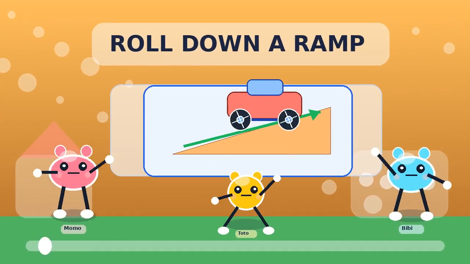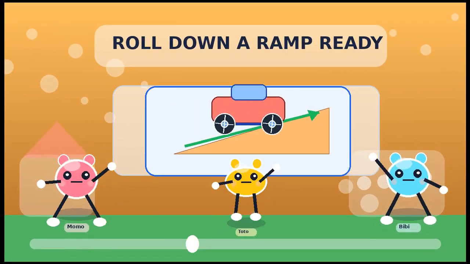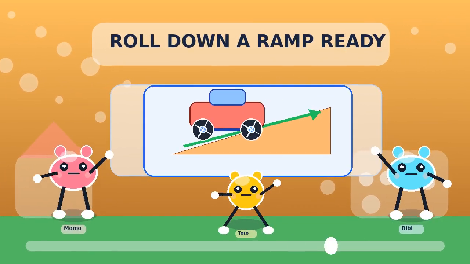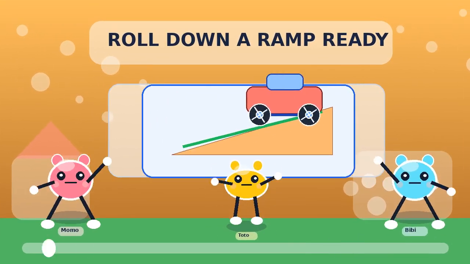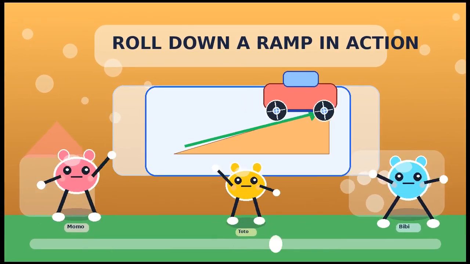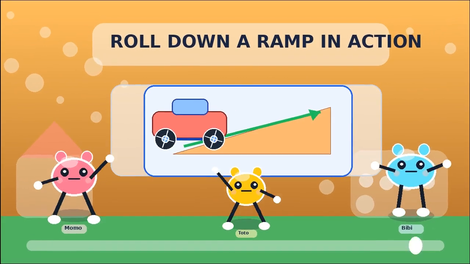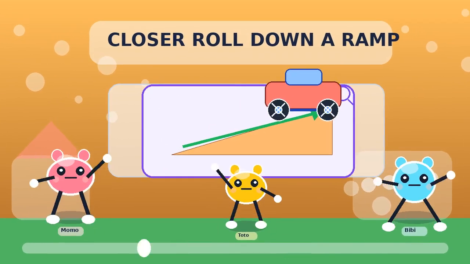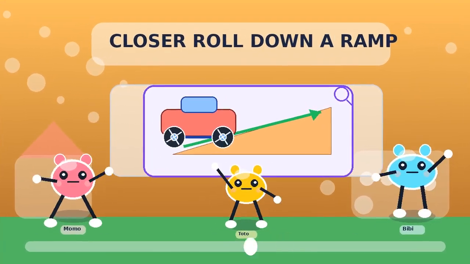Roll down a ramp. Ready to see, roll down a ramp. Watch, roll down a ramp in action. See closer, roll down a ramp up close.